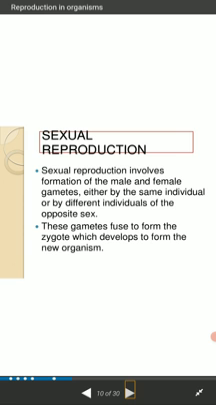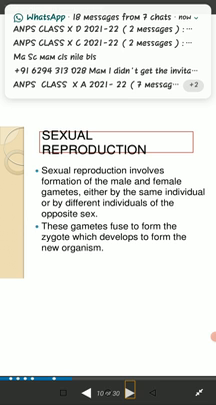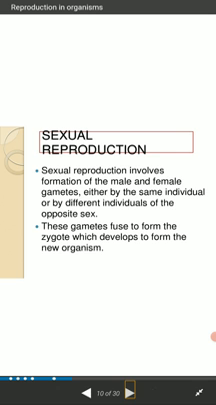Through sexual reproduction, two gametes are required. Here gamete means the reproductive sex cell.